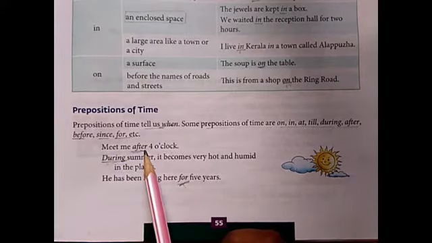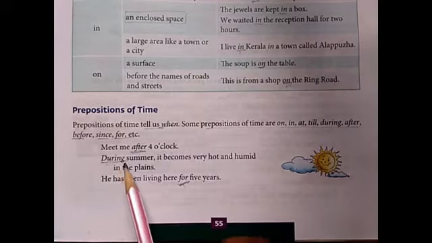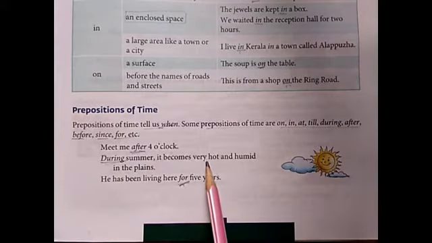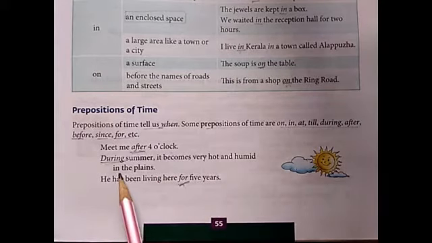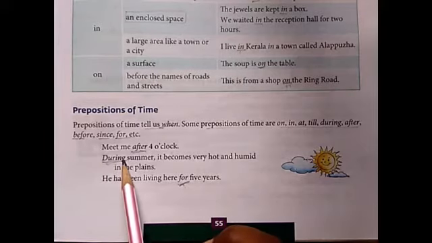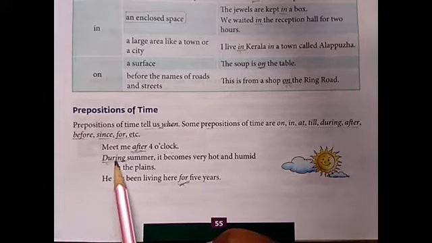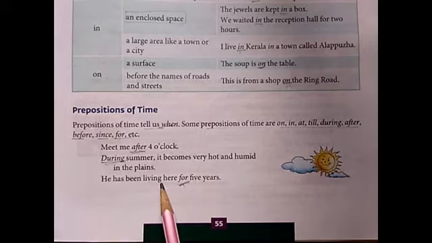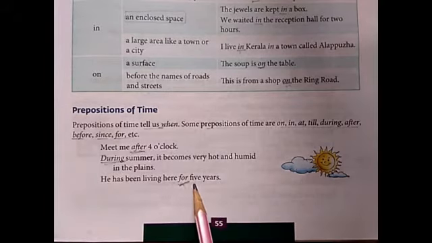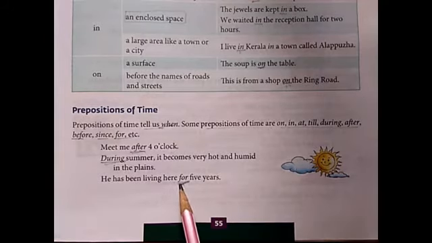Here after, preposition of time. During summer it becomes very hot and humid in the plains. During, it shows time. So preposition of time. He has been living here for 5 years. 5 years, it shows the time. So for, preposition of time.